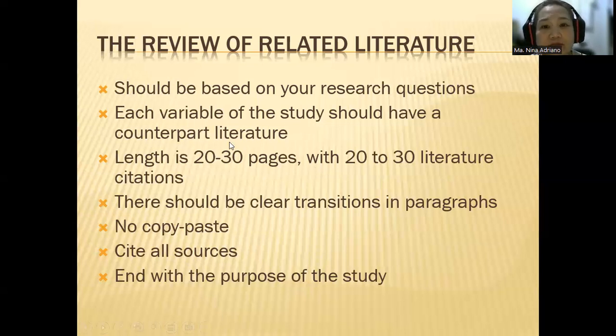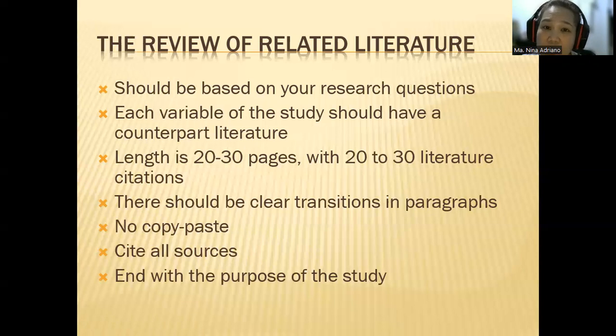Okay, so each variable of the study should have a counterpart literature. Get it? So each variable of the study should have a counterpart literature. If you have online learning, you need to have a subheading, if that's one of your variables. You need to have a subheading about online learning. Then the second variable, which is academic performance, you need to have a subheading in the review of related literature on academic performance.